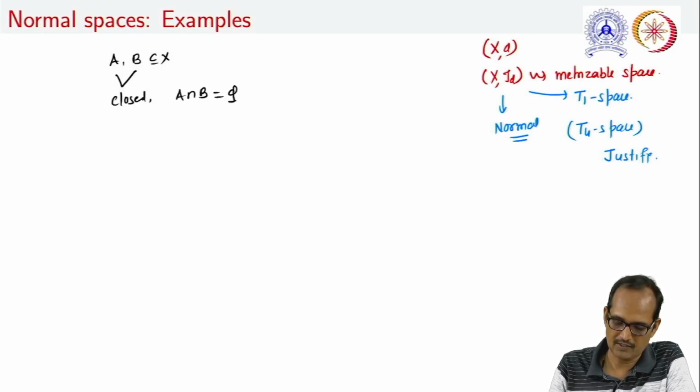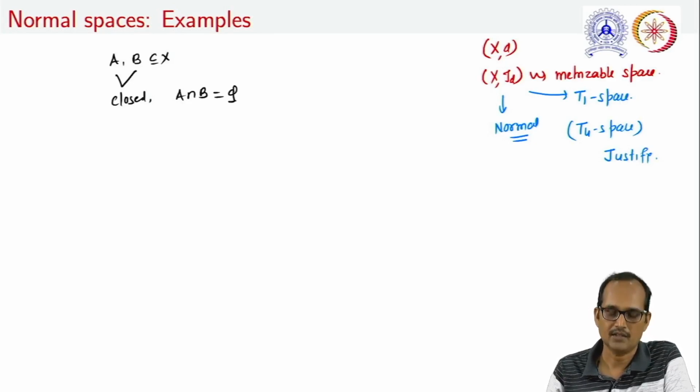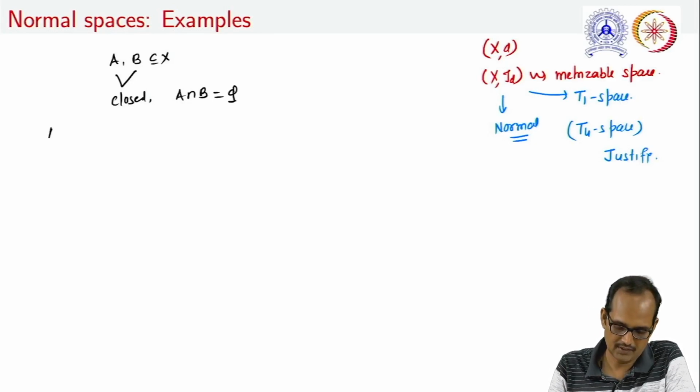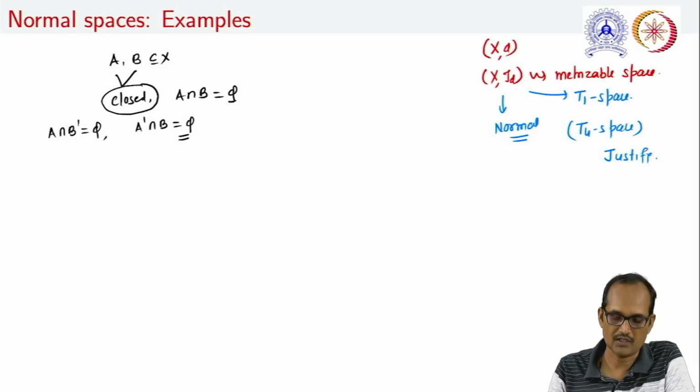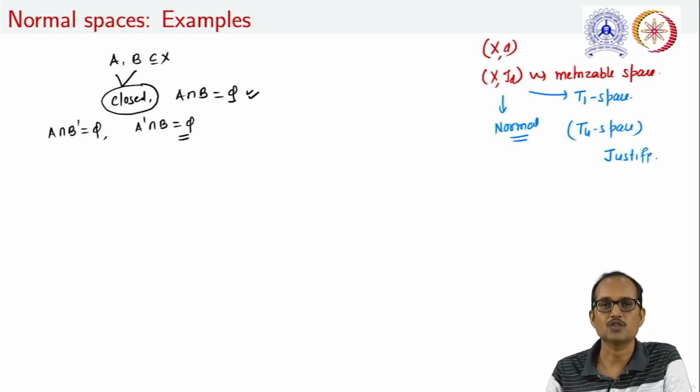Now, if they are disjoint, then A intersection the set of limit points of B will always be the empty set, and also A' intersection B will always be empty, because A and B are both closed subsets of X and, being disjoint, they are separated too. That is, A will not contain the limit points of B and B will not contain the limit points of A.